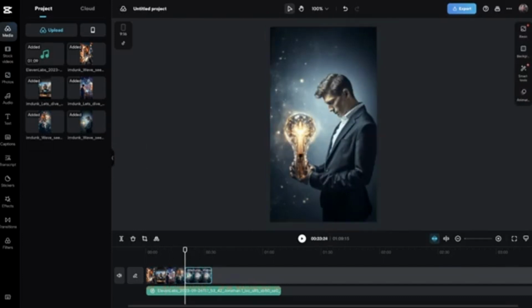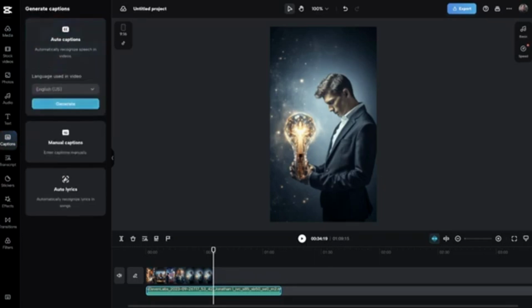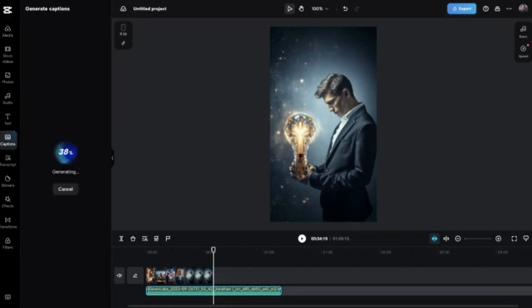So like this one, that's going to be longer, or you'll listen to the audio and you just need to time it so it actually makes sense with the video that you're making. So you're going to play around with this for a little while. And then also you could take this and you can go over here to the left side column and hit captions and hit auto captions. If you hit auto captions, it's going to automatically generate captions for this video. So I hit auto captions and hit generate, and it's just generating the captions.